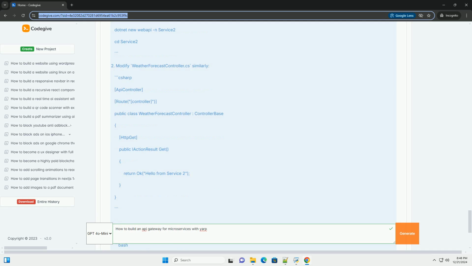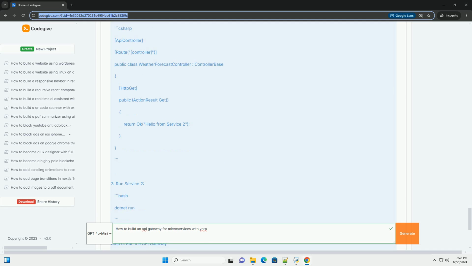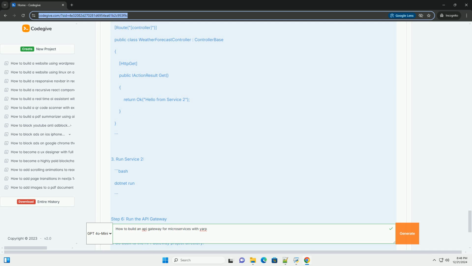Step 1. Create a new project. 1. Open your terminal or command prompt. 2. Create a new directory for your project. Bash: mkdir YarpApiGateway, cd YarpApiGateway. 3. Create a new ASP.NET Core Web application. Bash: dotnet new web -n ApiGateway, cd ApiGateway.